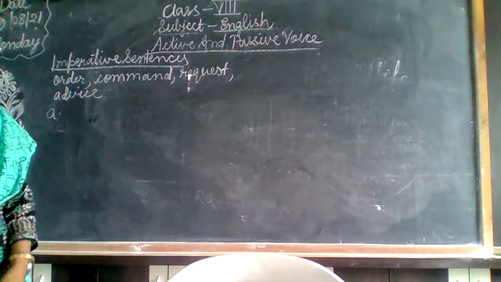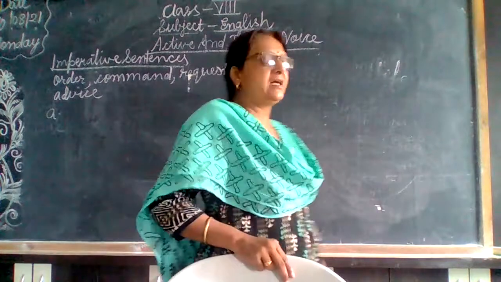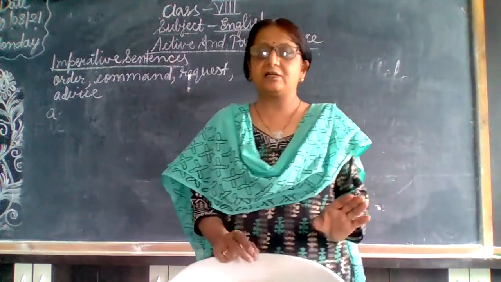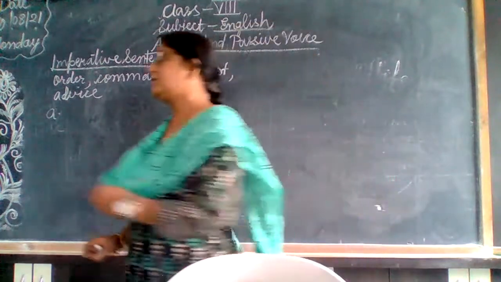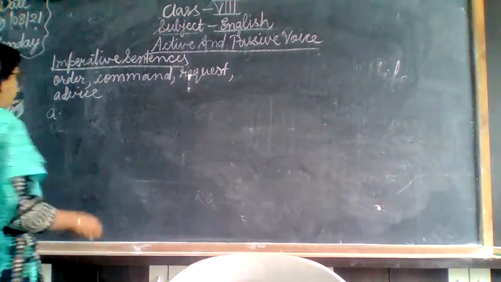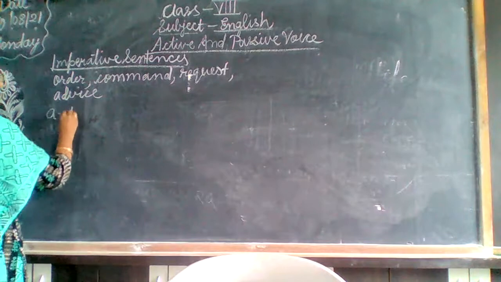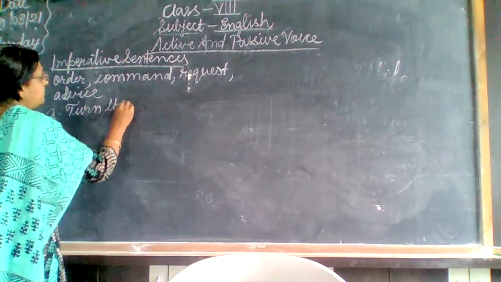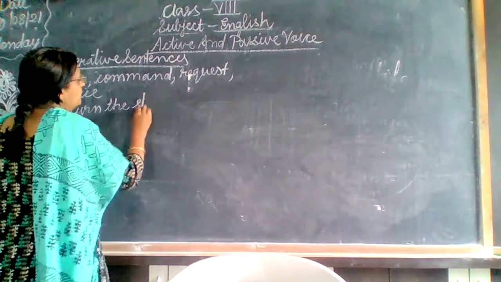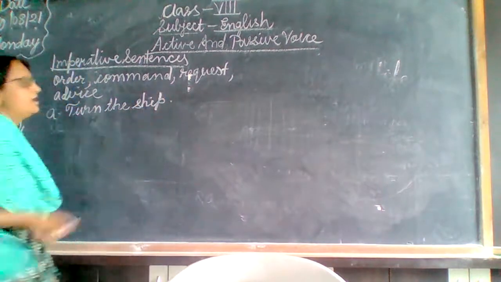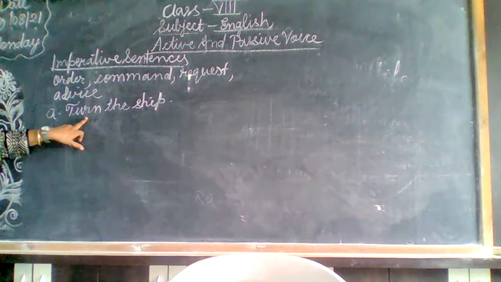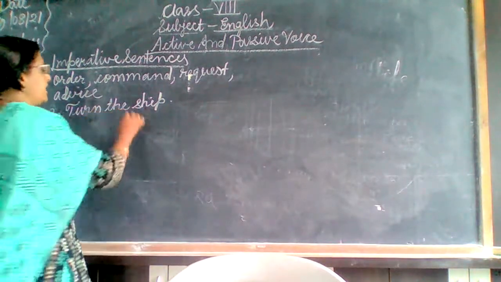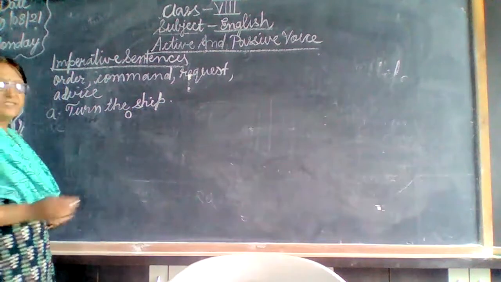Now we are going to see the first example, and I told you that this sentence starts with the verb. Here also we have to see whether there is an object or not. Suppose I write the sentence: Turn the sheep. It starts with the verb and there is an object. Turn what? After asking the what question, you get the answer, the sheep. So the sheep is our object.